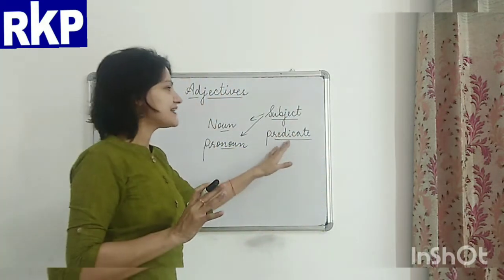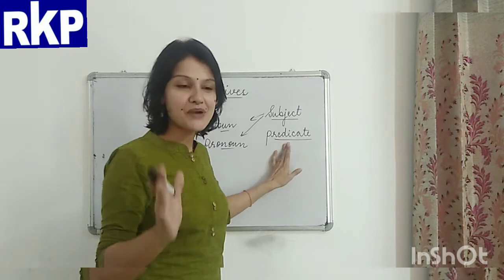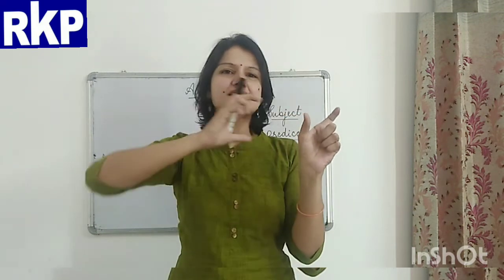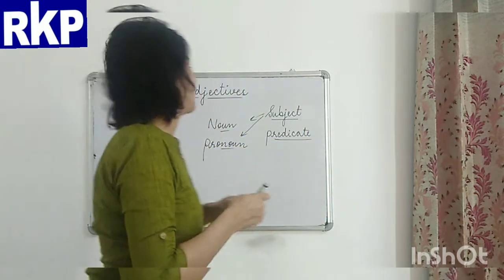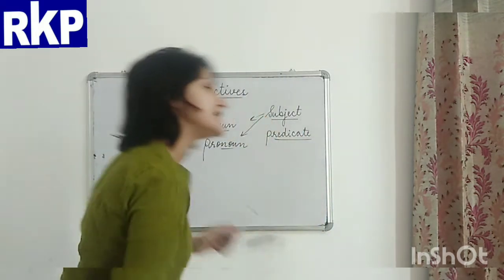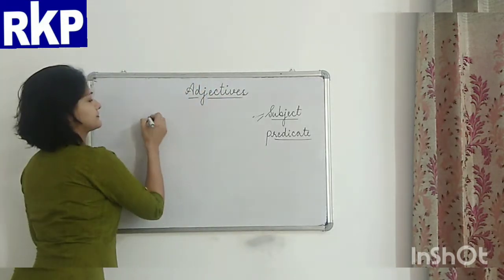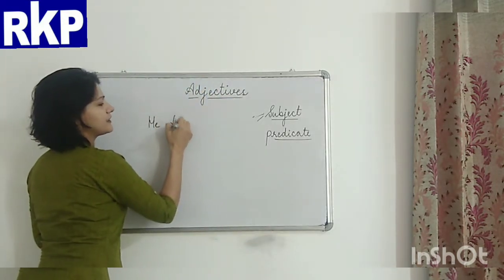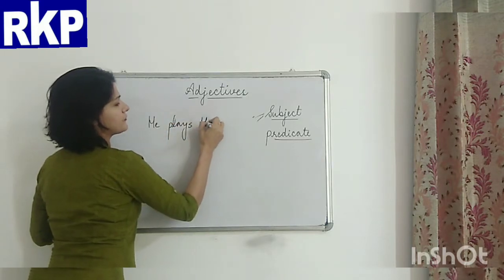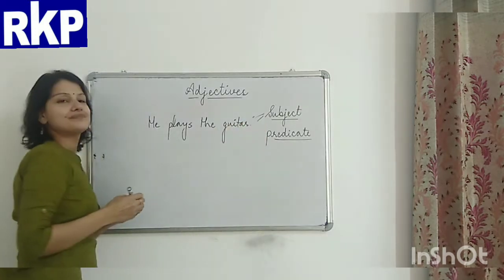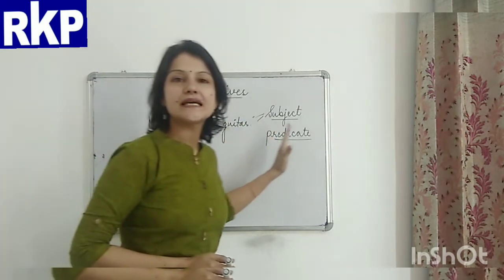Now, the second thing is predicate. Predicate is basically the part of the sentence which is talking about the subject. For example, I just spoke this sentence: He plays the guitar.